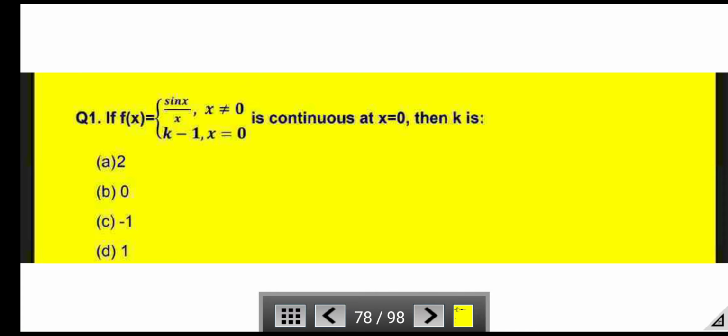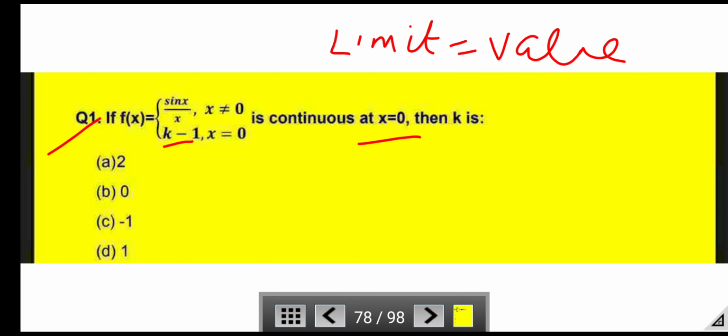So first one is, if f(x) = sin x / x for x not equal to 0, and f(x) = k - 1 for x = 0, is continuous at x = 0, then k is? Because f is a continuous function, the limit of the function is equal to the value of the function.